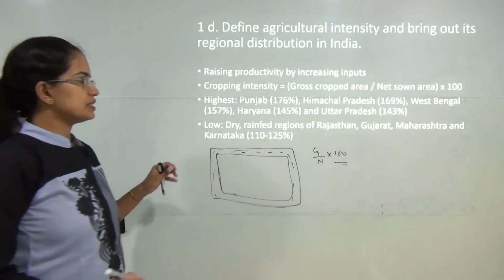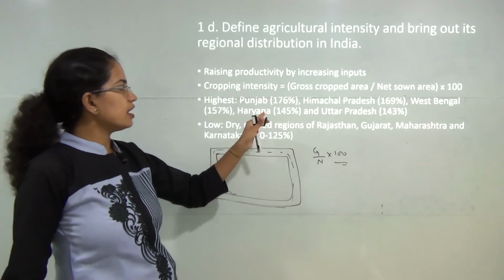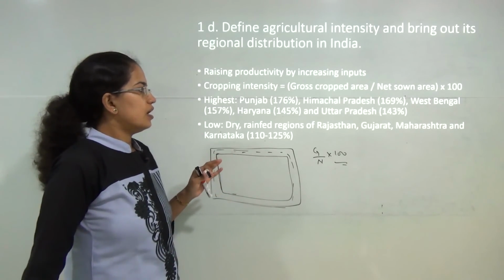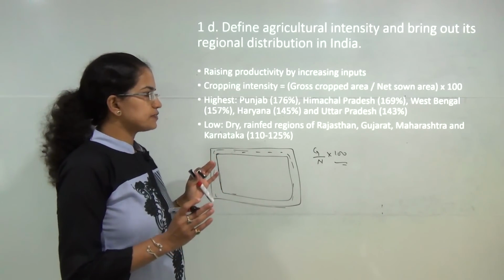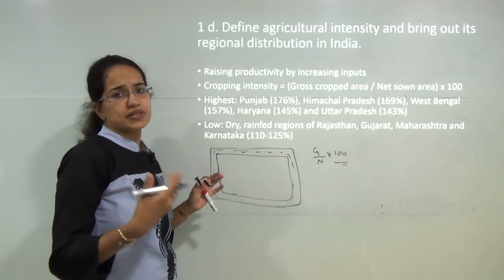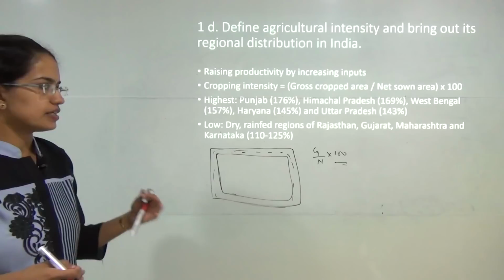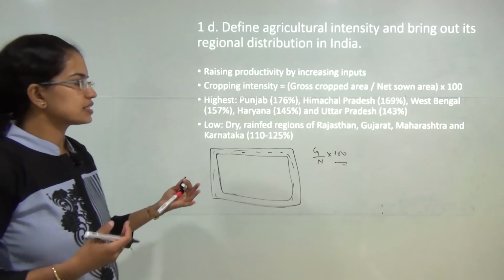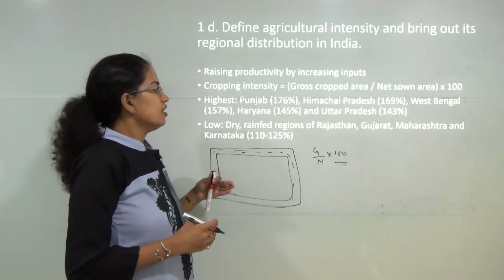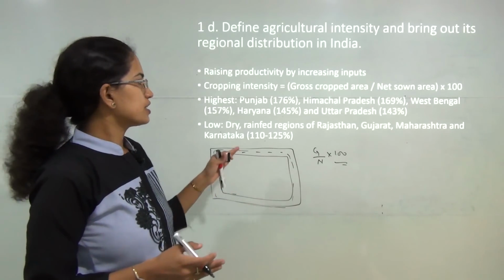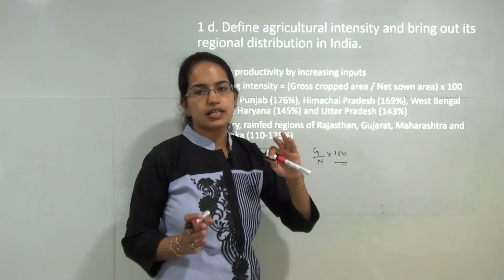Now states of Punjab, Himachal Pradesh, West Bengal and Haryana have the highest cropping intensity. That means these states provide optimal utilization of the soil, I would say. On the other hand, you have the dry areas of Rajasthan, Gujarat, Maharashtra and Karnataka, where the cropping intensity is as low as 110%, in contrast to nearly 180% in Punjab.